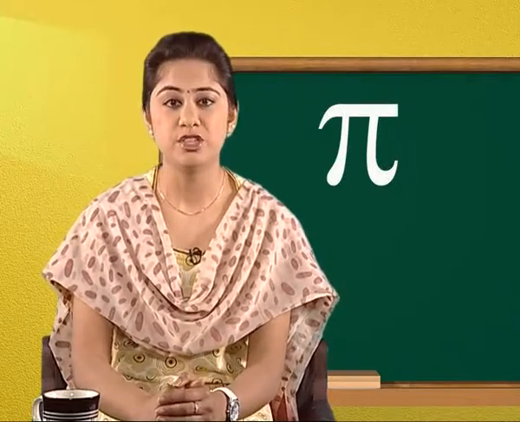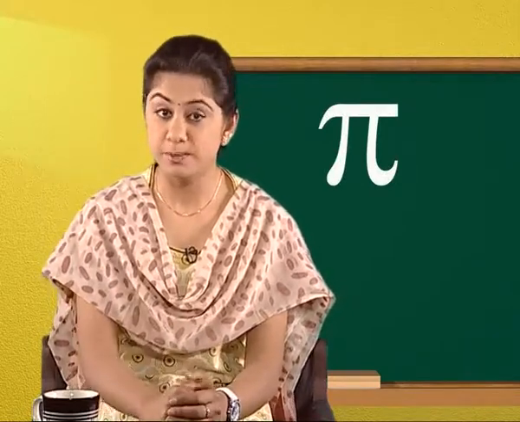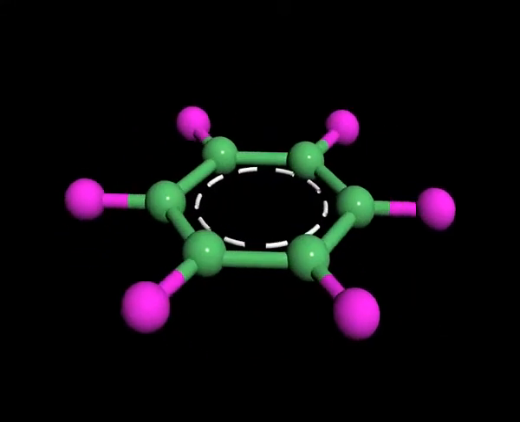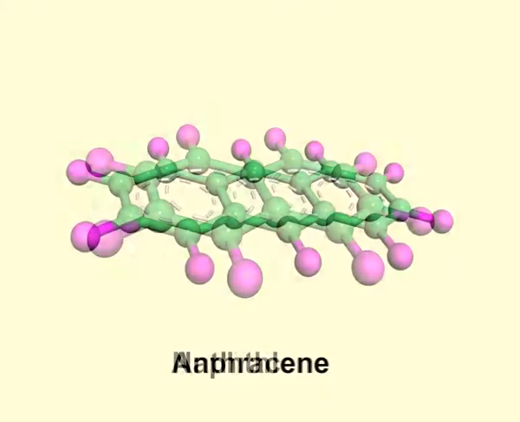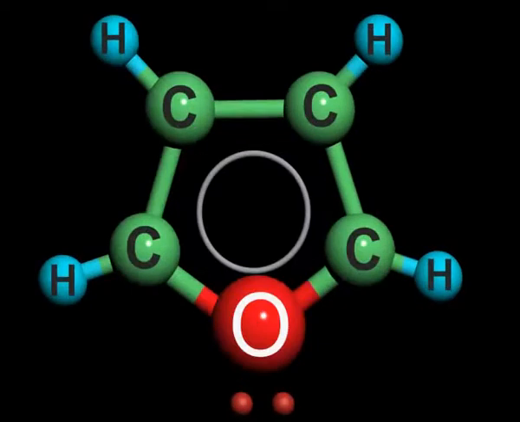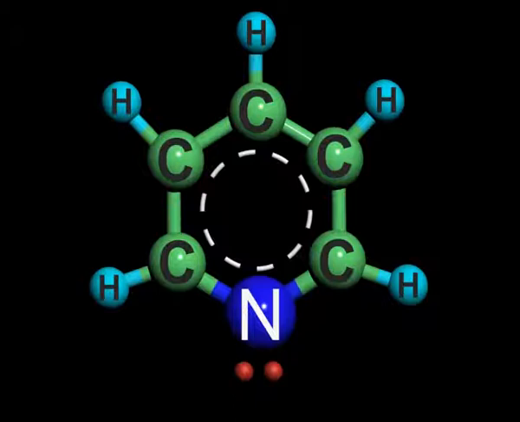By this definition, the simplest aromatic species is cyclopropenyl cation, represented as shown on the screen. Similarly, benzene, naphthalene, anthracene are all aromatic in nature. Certain heterocyclic compounds such as pyrrole, furan, thiophene and pyridine are all aromatic in nature.